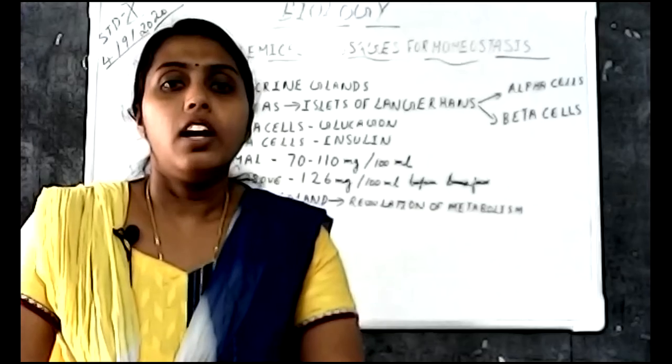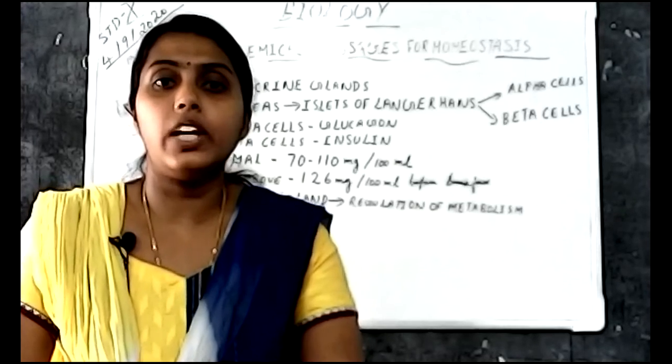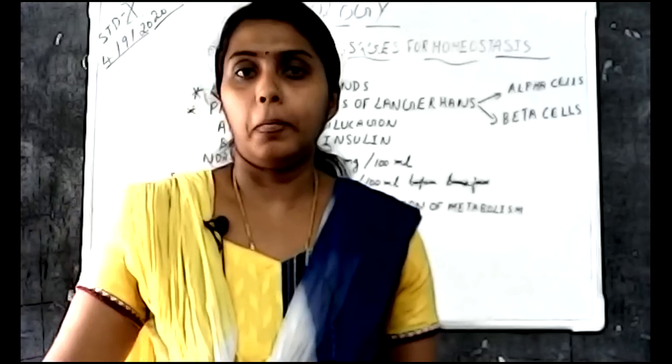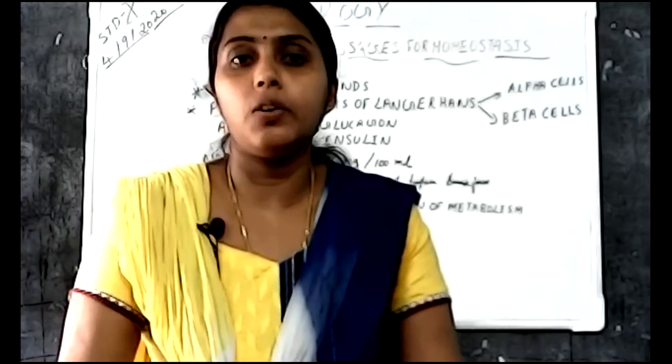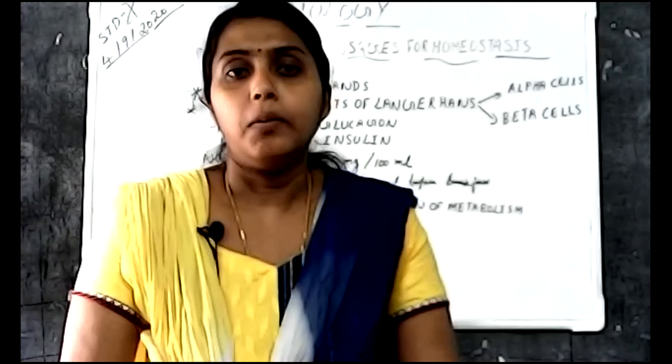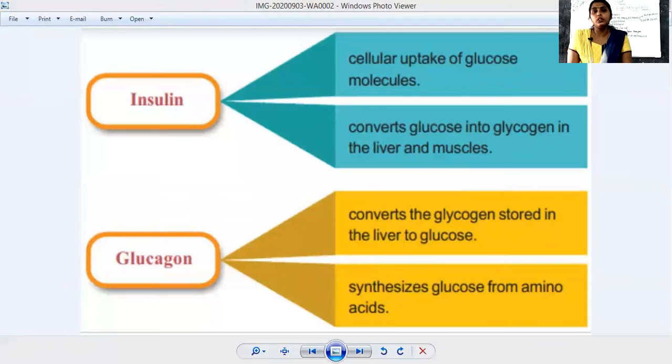Now we can see the various functions of insulin and glucagon. The function of insulin is the cellular uptake of glucose molecules.